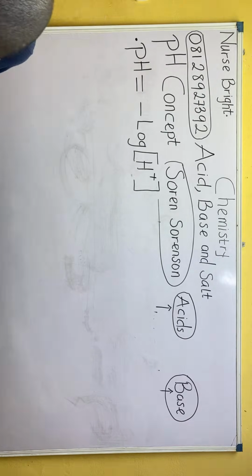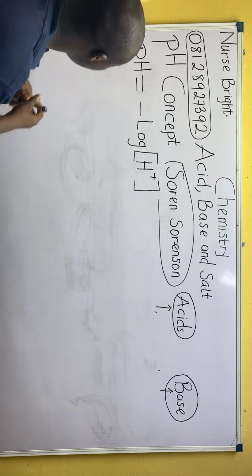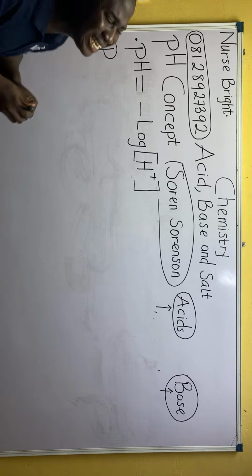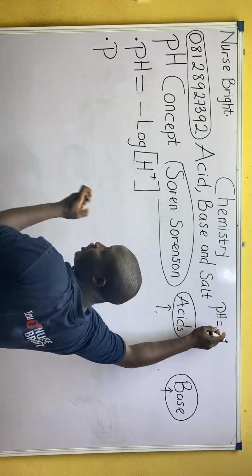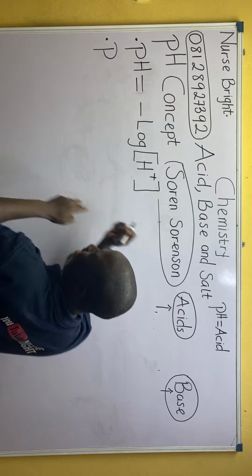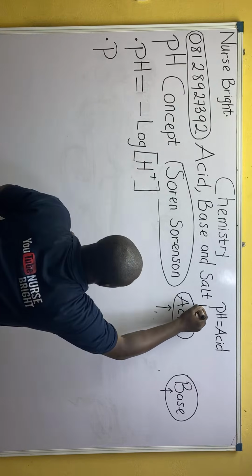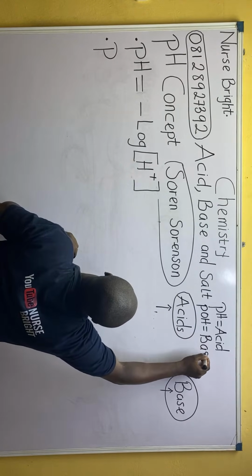All right, so now let us proceed, guys. This is the first formula you must note. There are other formulas, and I'm going to write them on the board and then tell you what they mean. Now, pH, majorly in this aspect of chemistry, deals with acids. Class, if you don't know this, please know it from today. pH deals with acids, whereas its brother, pOH, deals with bases.